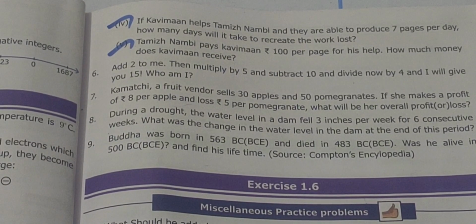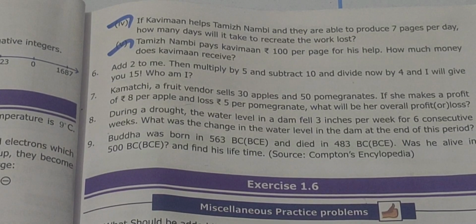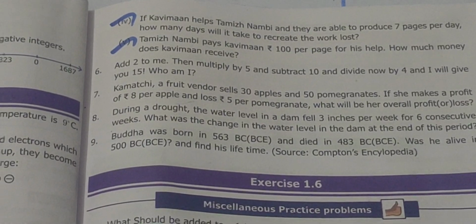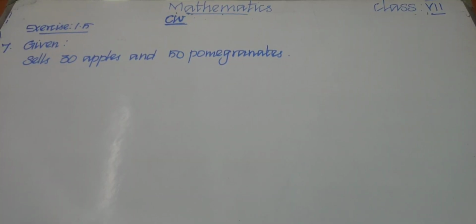Okay children, let us do it. First of all, write this question in your classwork notebook. Write the 7th question in your classwork notebook. Let us write the given. Given: Kamachi sells 30 apples and 50 pomegranates.